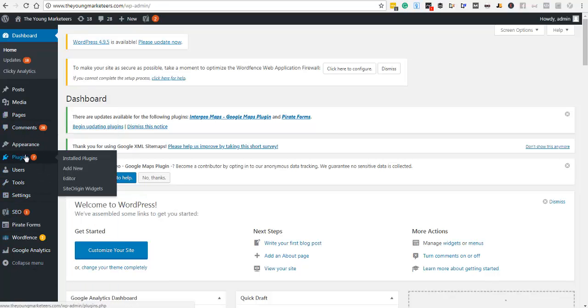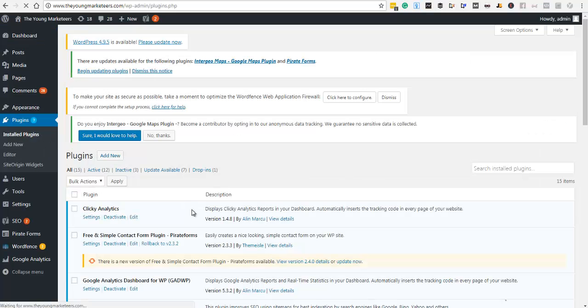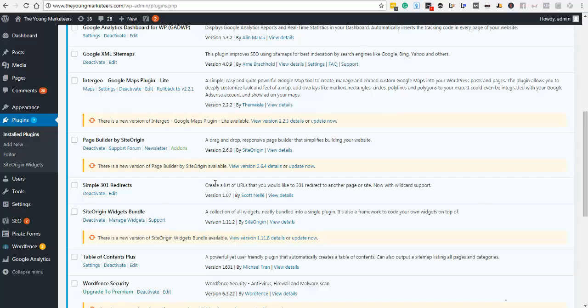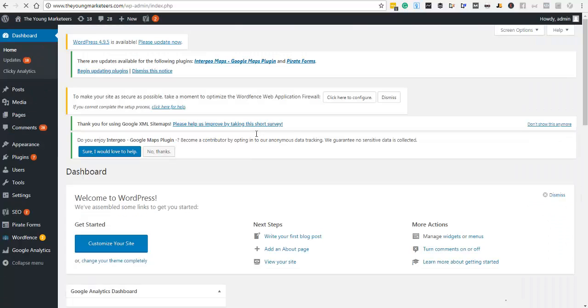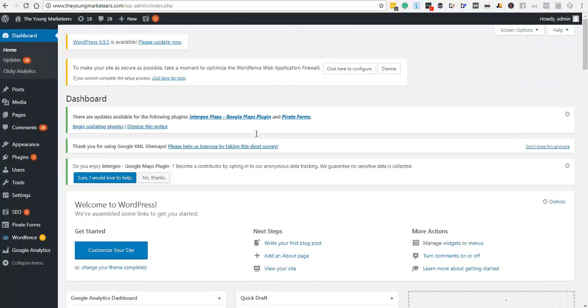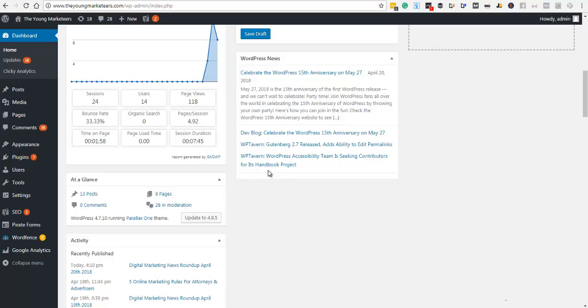The plugin I like to use for Google Analytics is called Google Analytics Dashboard for WP, so GADWP. Really simple. And I like it because if we look at the dashboard now, it gives you this look. For just a quick view of what's going on with your website, you have this dashboard.